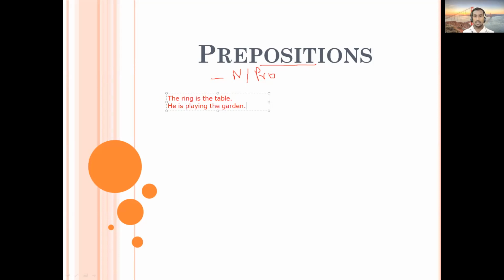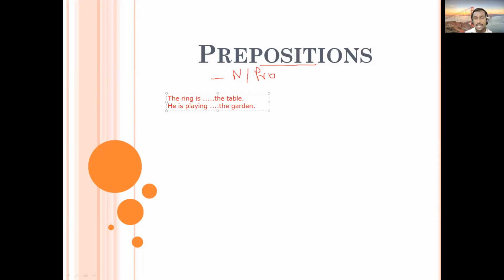Something is missing, sir. Easily we can identify, because when we read "the ring is the table," we understand something, but it is not complete sense. We do not understand completely the meaning of the sentence. "He's playing the garden" can be a sentence, but it is not a meaningful sentence that you can understand. So if you can put something here, that is going to make your sentences meaningful. So can you help me here?